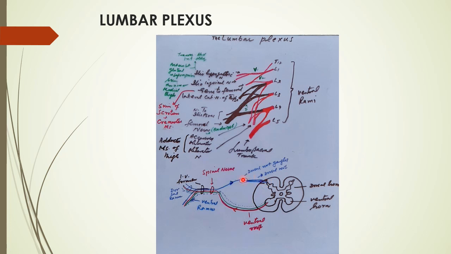Whereas the dendrites pass outside through intervertebral foramina and come out. The dendrites join with this motor root, and together they form the spinal nerve here. This spinal nerve then emerges from the intervertebral foramina.